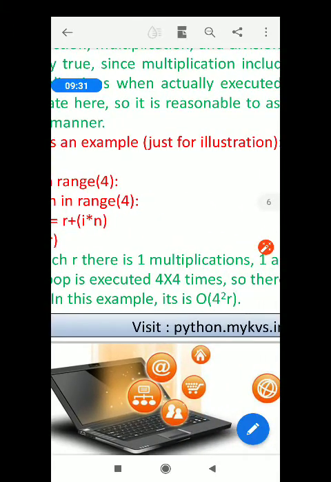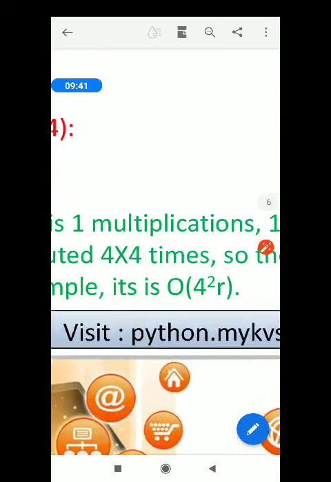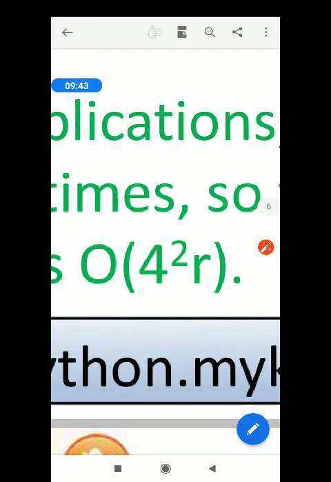This is the order of the code. In this example, the computational complexity is order of 4 square r. The order of this algorithm, or the computational complexity of this code, is order of 4 square r.